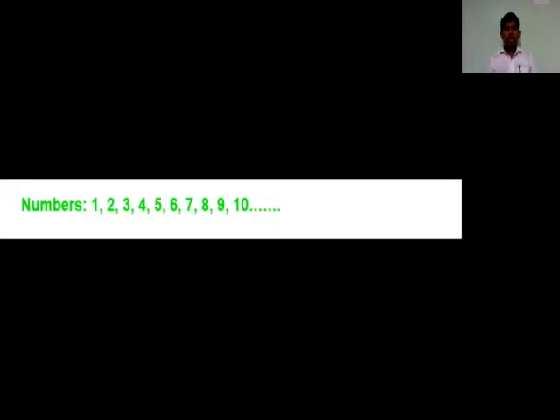In these numbers, we have a variety of numbers, my dear students. You have already learned that in the earlier class. Let's just go through what you have learned. First, I'll speak about natural numbers. Natural numbers means all counting numbers are natural numbers. Example: 1, 2, 3, 4, 5, and so on.